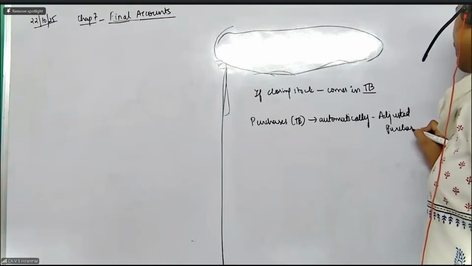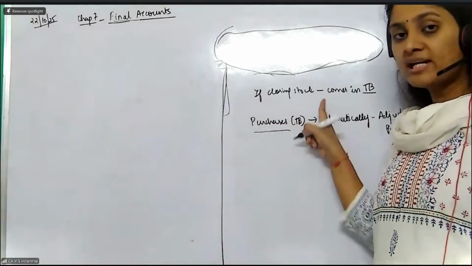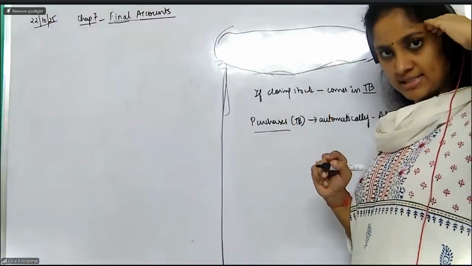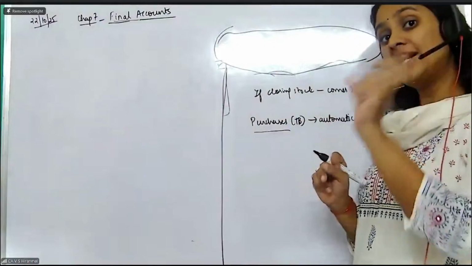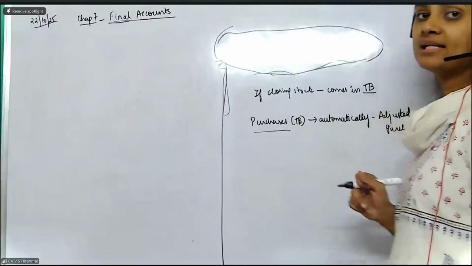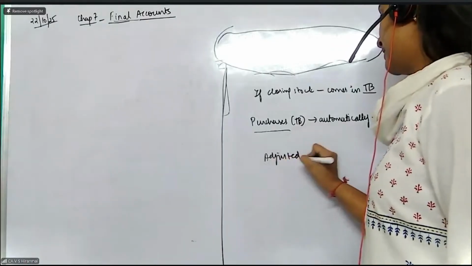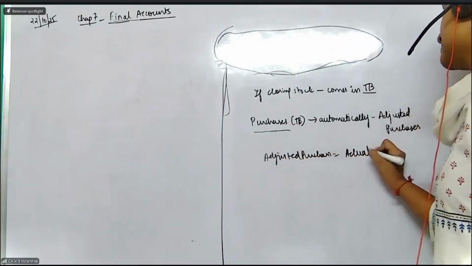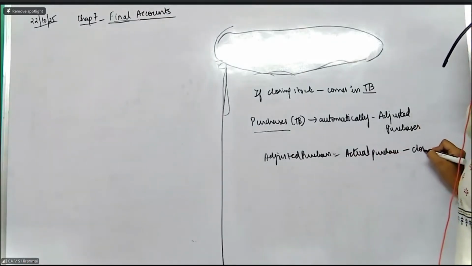Even if they give you the word purchases in the trial balance and they also tell you closing stock is in the trial balance, you should immediately understand the concept. As per the matching concept, the purchases is already adjusted with the closing stock. That means the formula for adjusted purchases is actual purchases minus the closing stock.